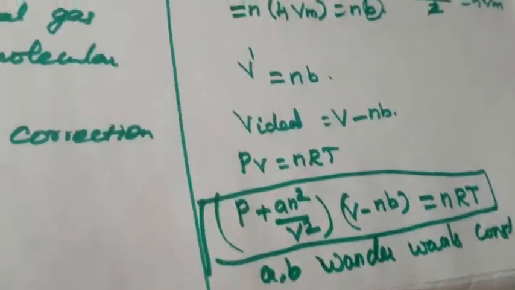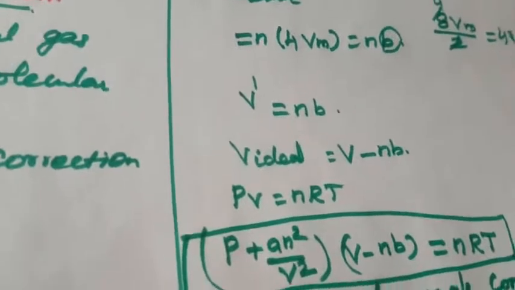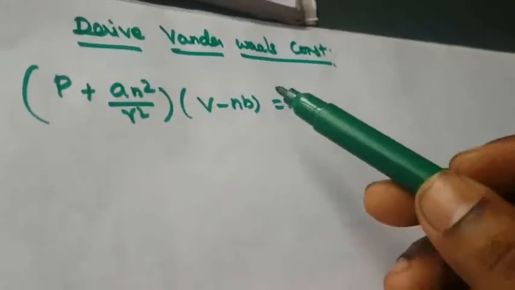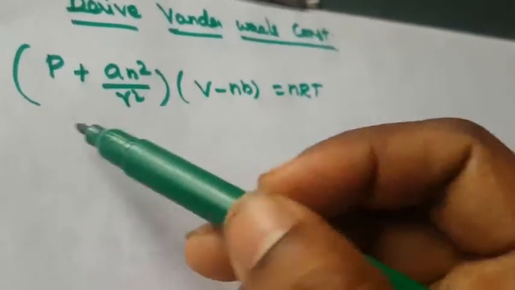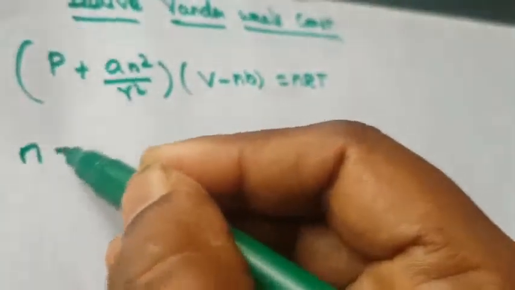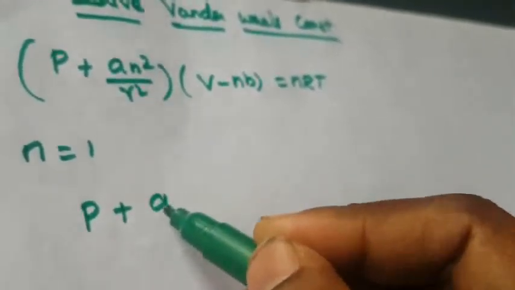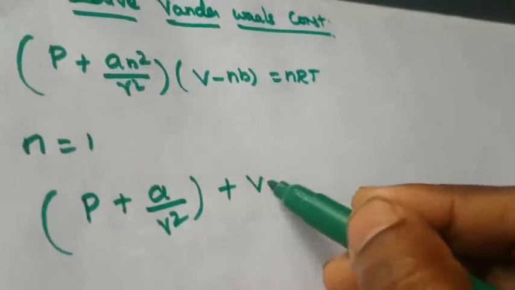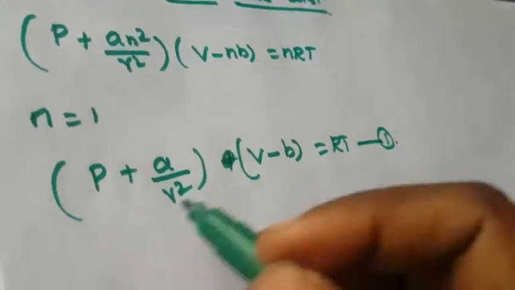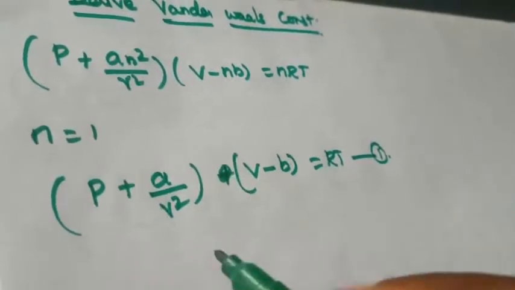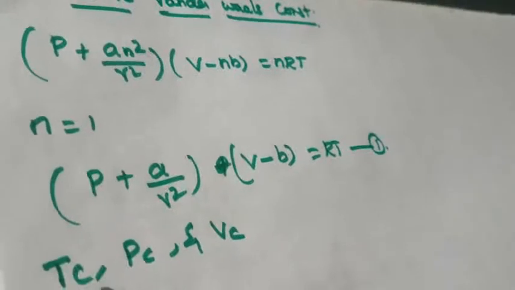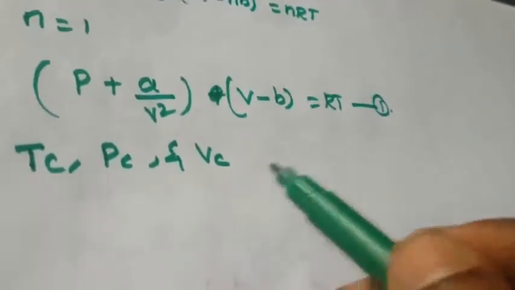Using this equation, how to derive the critical constants and critical volume. Okay, so this is another big question: how to derive the critical constants. The next one is to derive the van der Waals constants. The equation is P plus a N square by V square, times V minus NB, equals nRT. This is for n moles. For n equal to 1, the equation becomes P plus a by V square, times V minus b, equal to RT. This is the first equation, right? From this we can calculate TC, PC and VC, that is the critical temperature, critical pressure and critical volume.